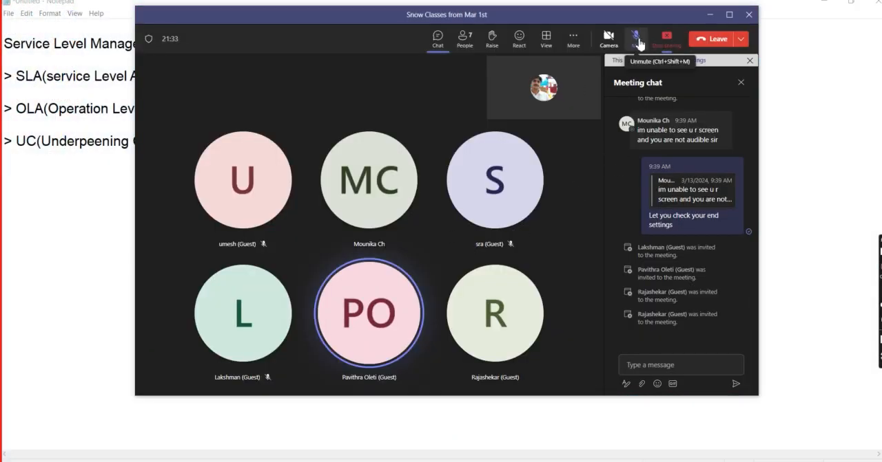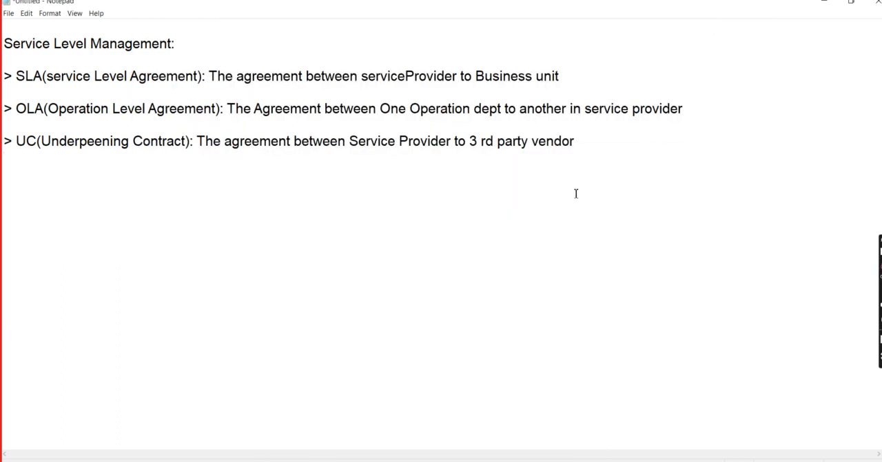Mute. Are you able to see my screen? Sorry. Okay. Are you able to see my screen? And now is it audible? Yes, sir, it is audible.